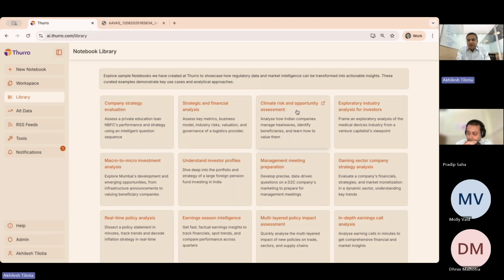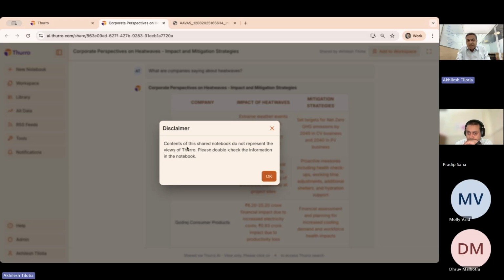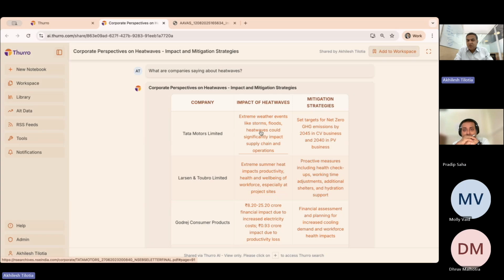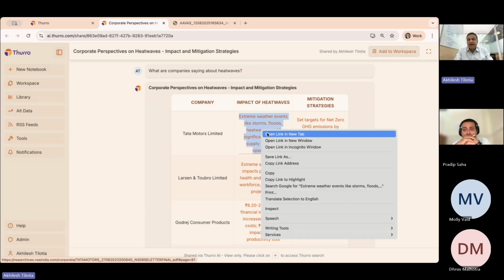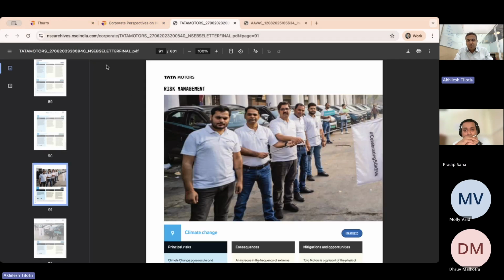I'll open up this one on climate risk and opportunity assessment, for example. As you can see, "contents of this notebook, shared notebook, do not represent the views of Thurro. Please double check the information in this notebook" is a common disclaimer that will go when you share a notebook with anyone. The people who are getting the notebook will get all these hyperlinks, and they can right click or just click on it and see whether this data set is coming in from the document where it should come from. In this case, for example, this was a Tata Motors thing.